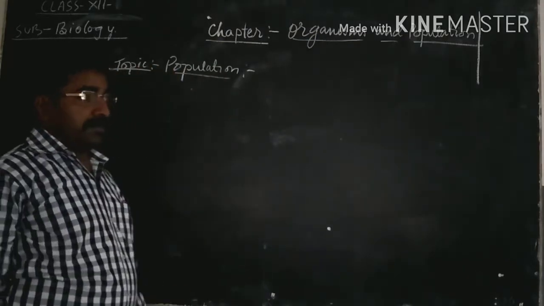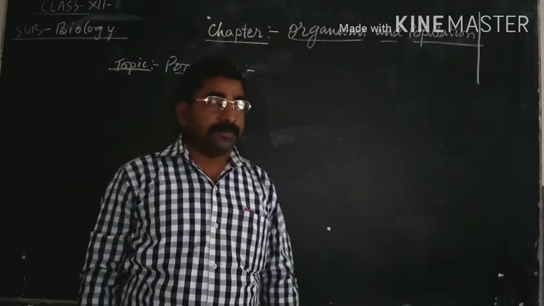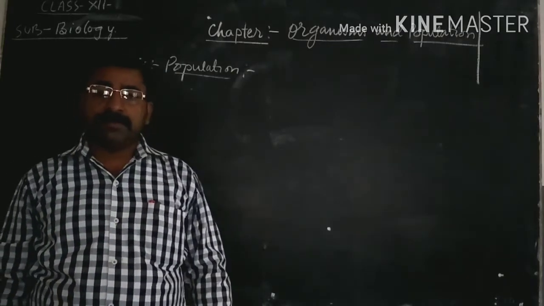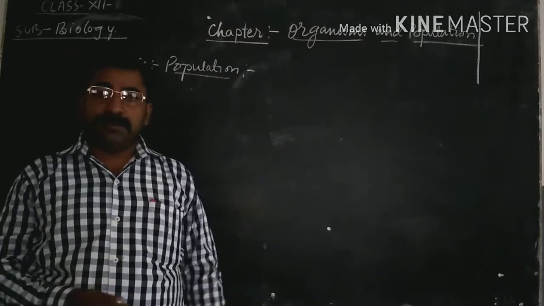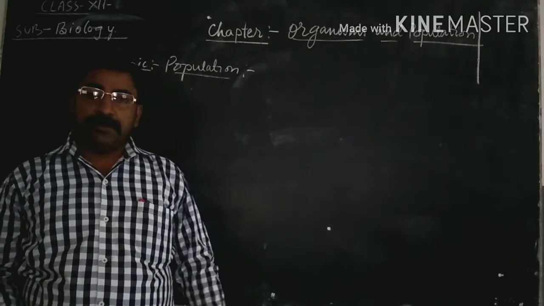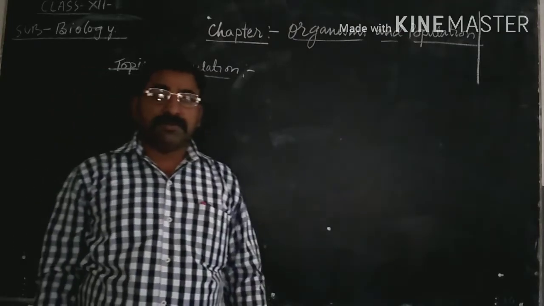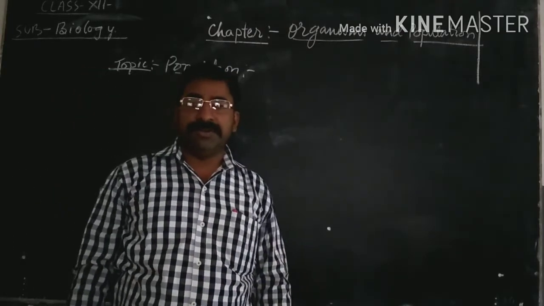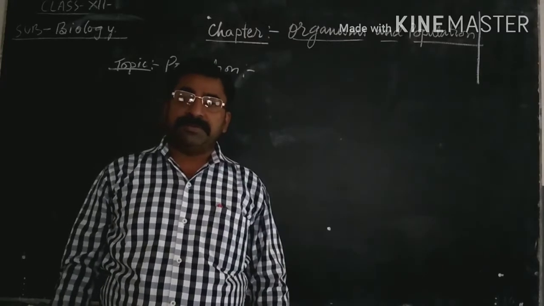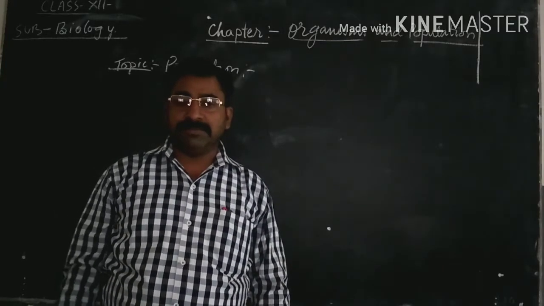In this chapter, we have already discussed the environment and its components, that is abiotic components and biotic components. In abiotic components, we discussed air, water, temperature, humidity and other things. And in biotic components, we discussed animals, plants and other microbes.